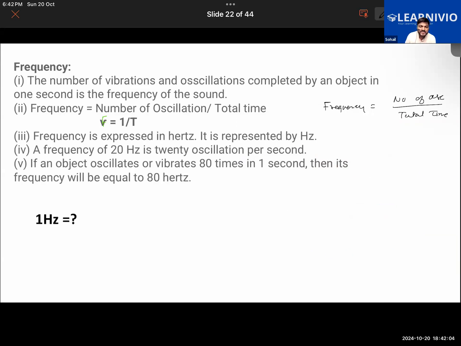So you guys tell me, 1 hertz will be equal to what? Tell me, 1 hertz is equal to? Sir, can you repeat? I was saying that 1 hertz is equal to how much? How do you define this?